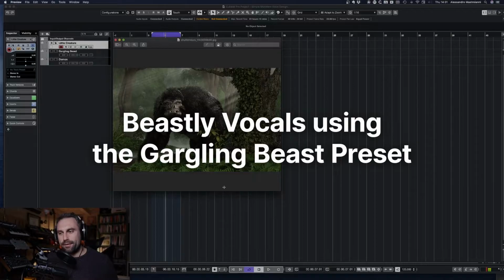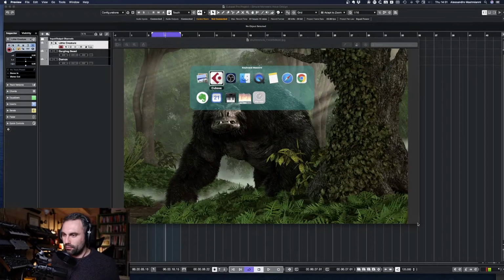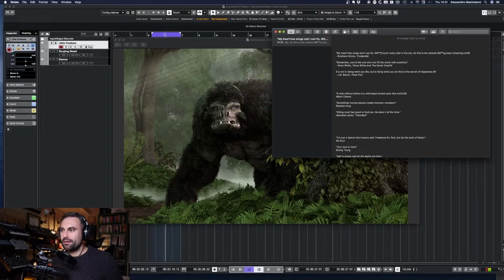Okay, the next one that we have is Gargling Beast. I'm sure we're going to have fun with this. So this is obviously very monstrous, very scary, quite the opposite.